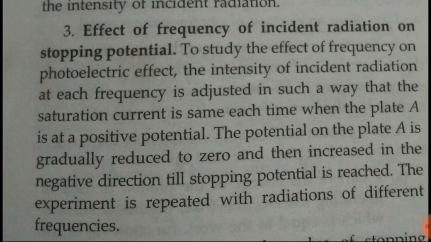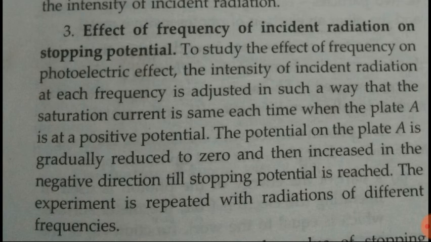The potential on the plate A is gradually reduced to 0 and then increased in the negative direction till stopping potential is reached. The experiment is repeated with radiations of different frequencies.